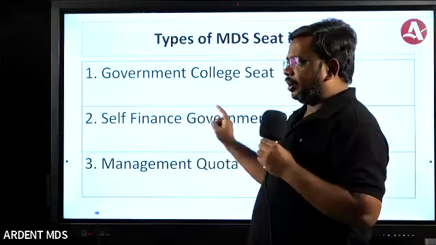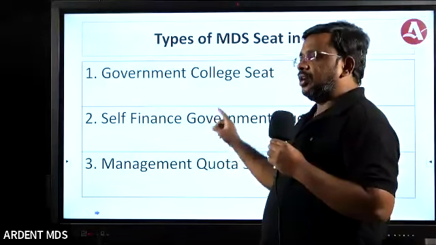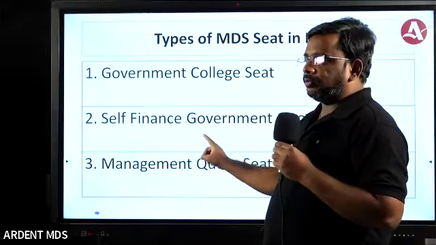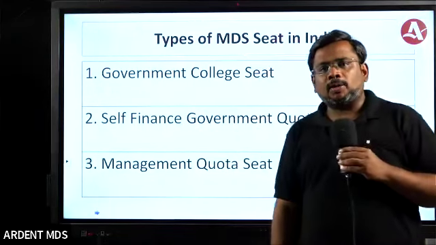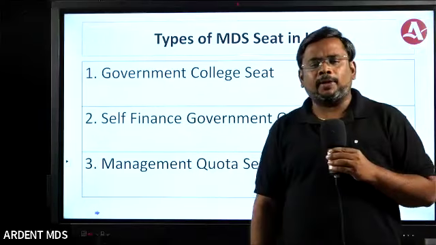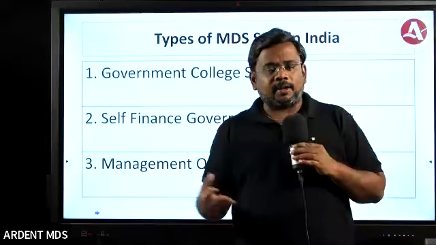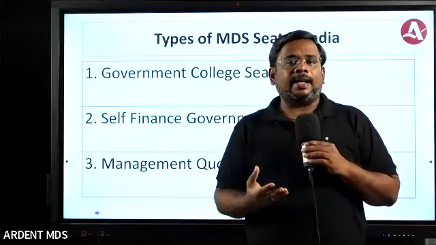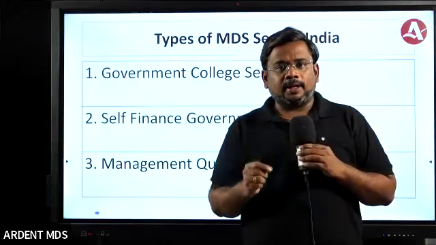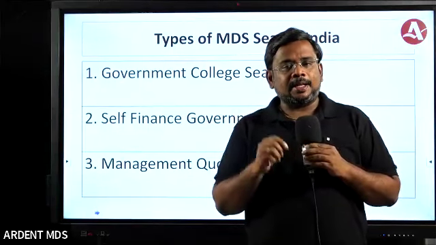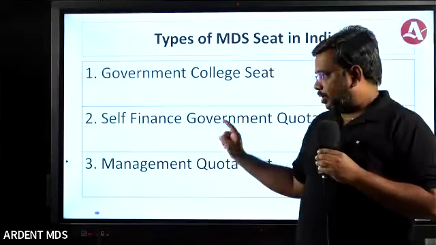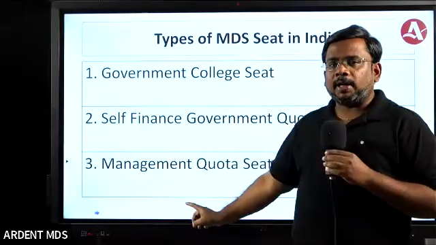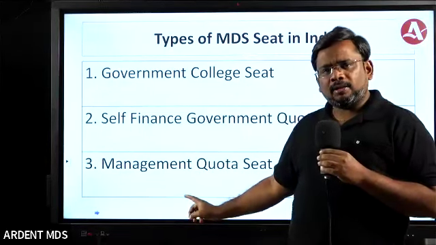So take the self-financing government college if it has a good amount of case flow. The fee structure for the self-finance government colleges is almost 4.5 to 5 lakhs in many of the colleges. I feel that 5 lakhs is nothing for a master degree. Even nowadays, for BDS, the bachelor degree, students are paying around 5 lakhs every year. So it is a good option. And if you have a good amount of money and you don't want to waste one more year, yes, this is also an option for you.